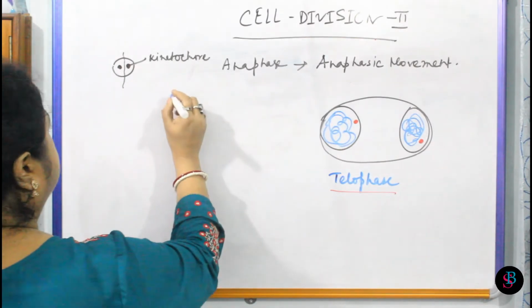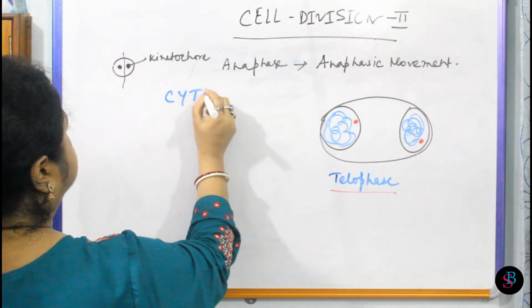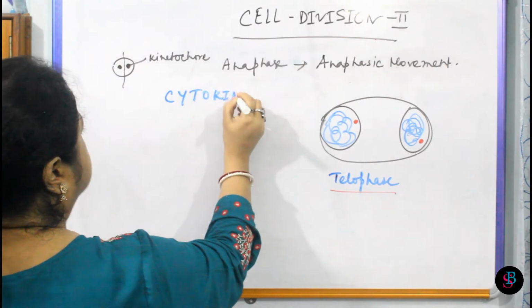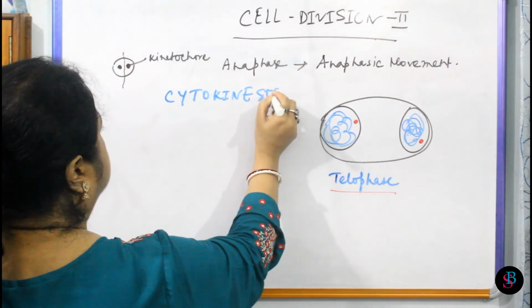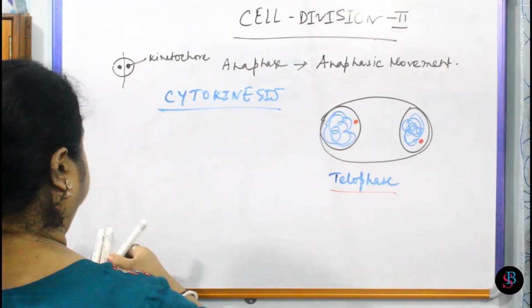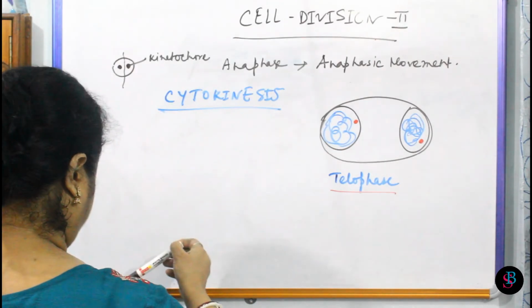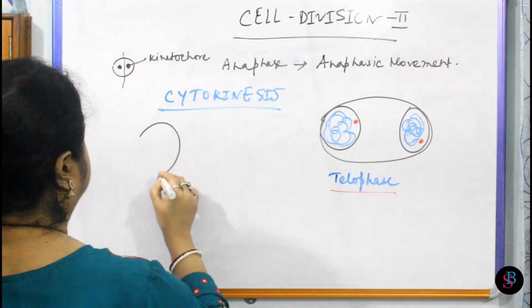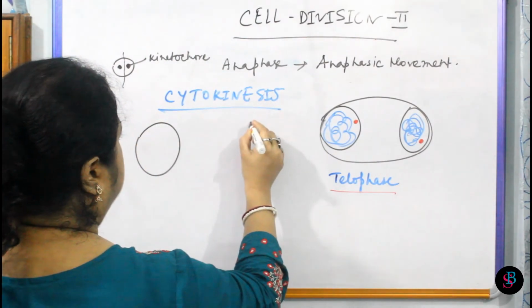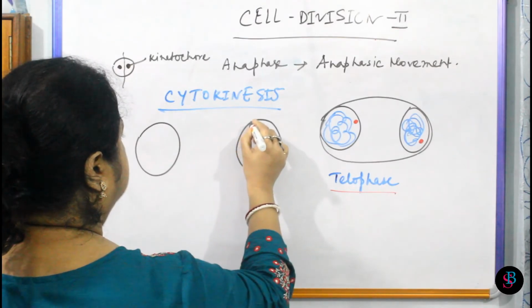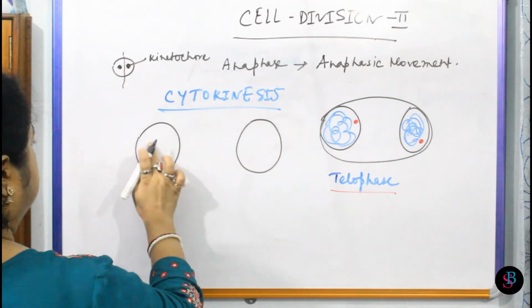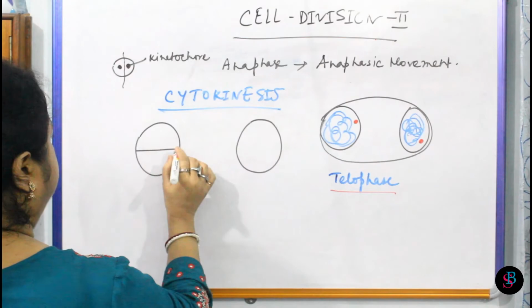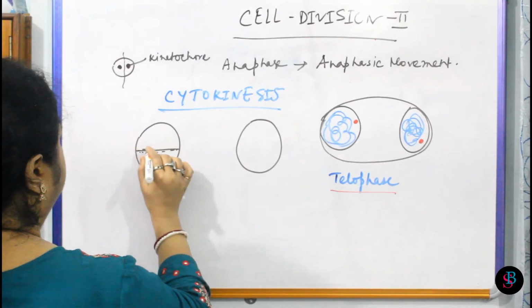So now in cytokinesis we can see 2 types. In plant cell it will be like this, and in animal cell it will be like this. Now in plant cell there is the formation of the cell plate from phragmoplast.